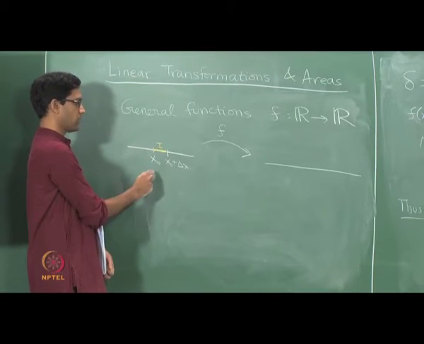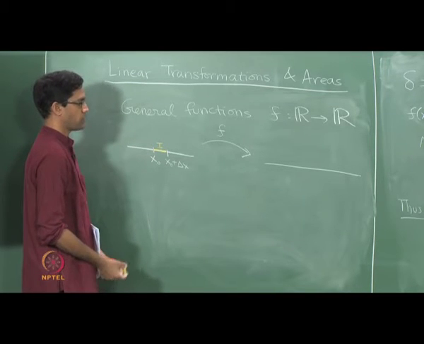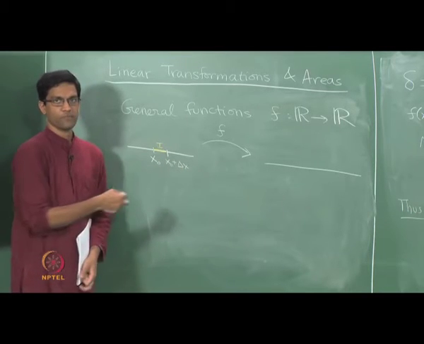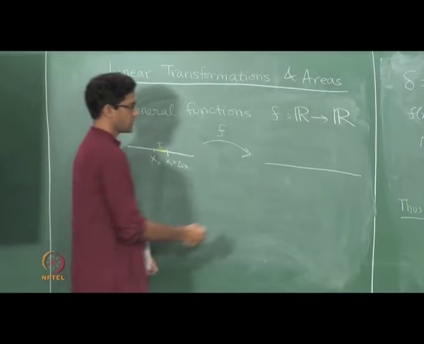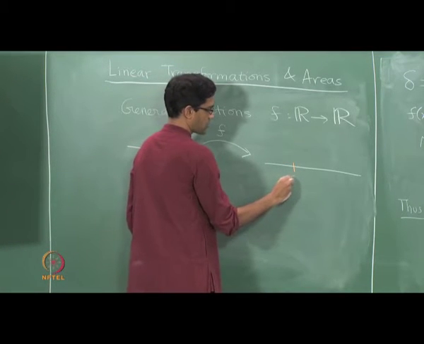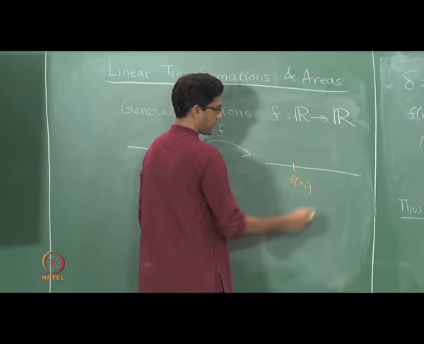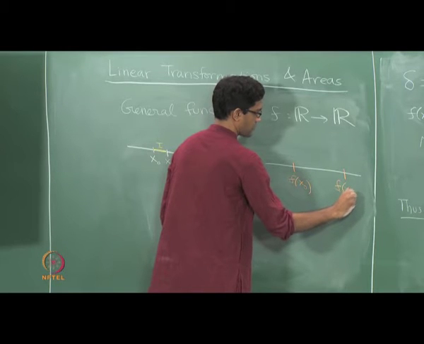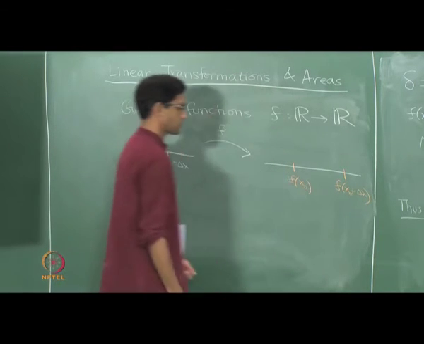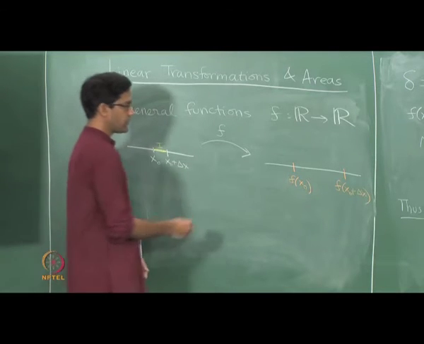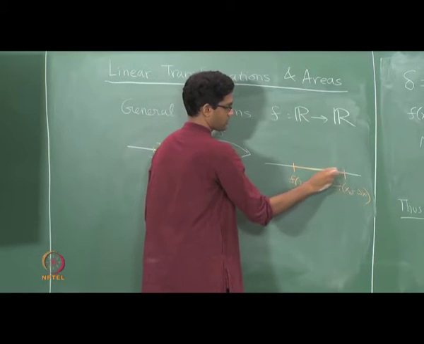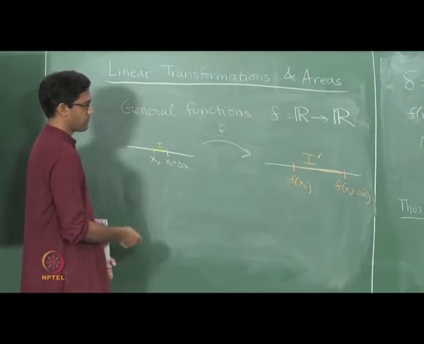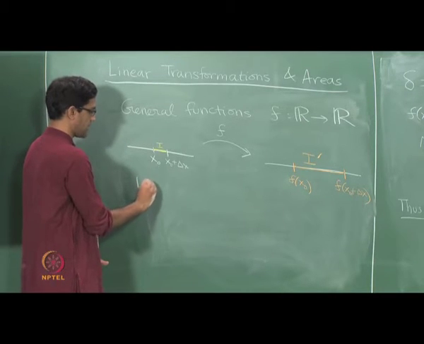So I pick some interval with x0 as one of its endpoints and ask, what happens to this interval when I map it under the function f? What happens to the two endpoints? x0 will map to the point f of x0, and the right endpoint x0 plus delta x will map to f of x0 plus delta x. So the new interval I get is exactly this, I dash. Now I can ask the same question: what is the dilation factor, what is the length dilation?